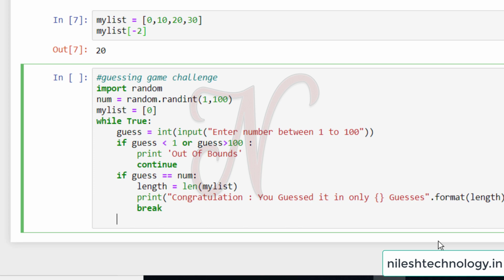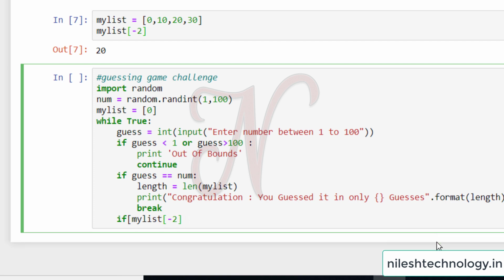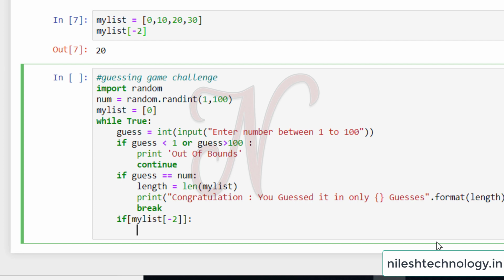So here again we use one if condition. See here, if my list of -2, -2 means the second last number, then use the colon, then again one if condition.